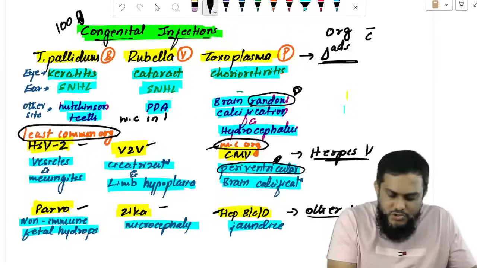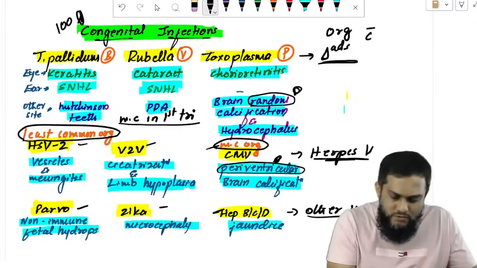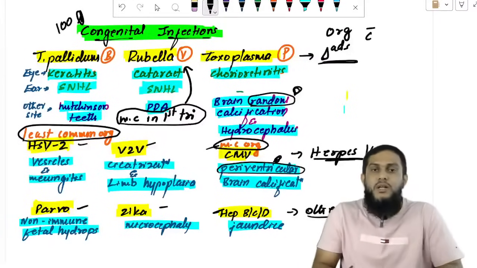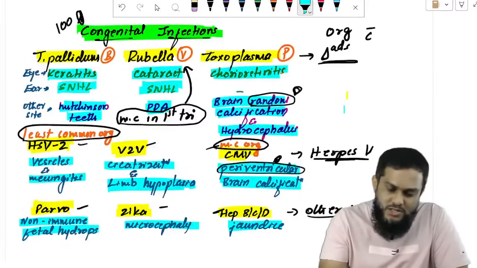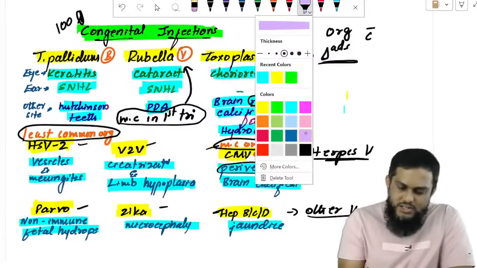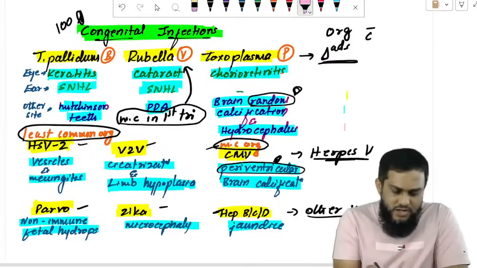Which is the most common in first trimester? Rubella. Yeah, these points are important. These points are very, very important. I will highlight these points.